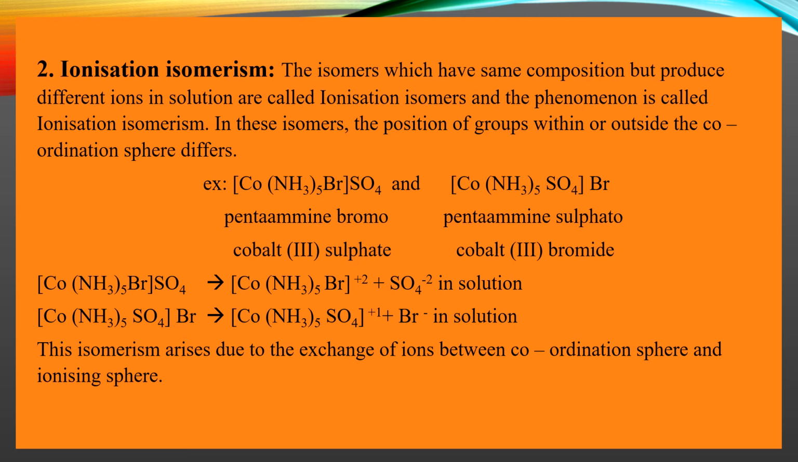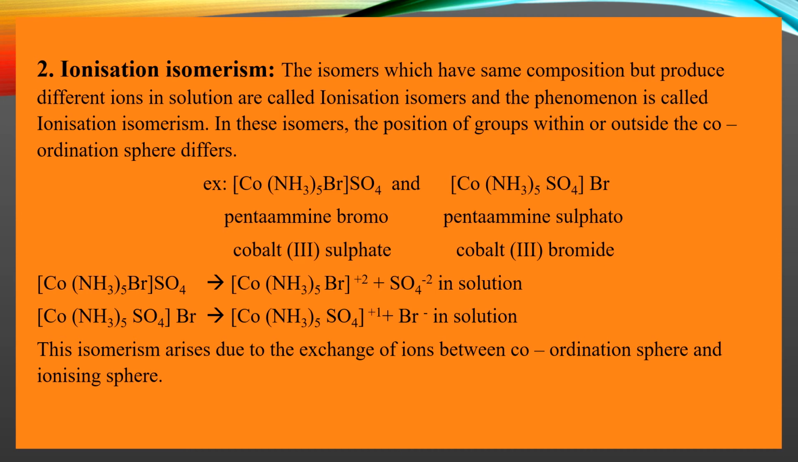Look at the example given here: [Co(NH3)5Br]SO4 and [Co(NH3)5SO4]Br. Have you noticed the difference between these two complexes, students? In the first one, [Co(NH3)5Br] is the coordination sphere and SO4 is the ionizing sphere. In the second example, [Co(NH3)5SO4] is the coordination sphere and Br is the ionizing sphere.